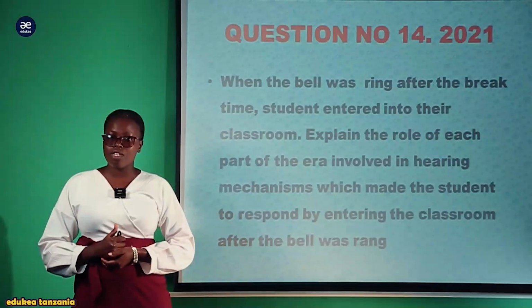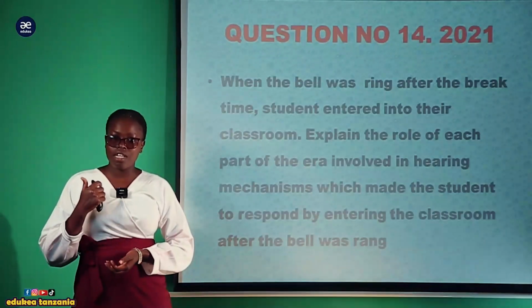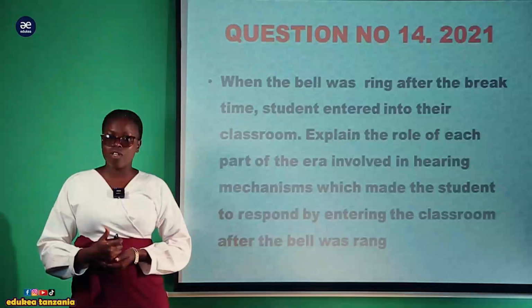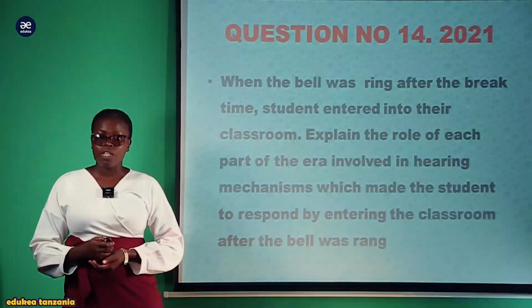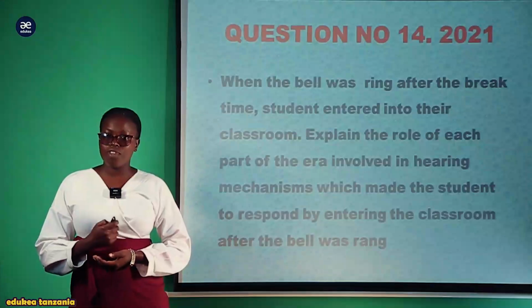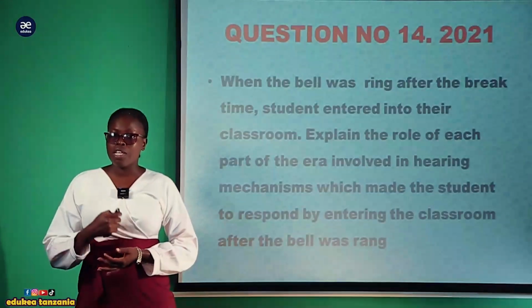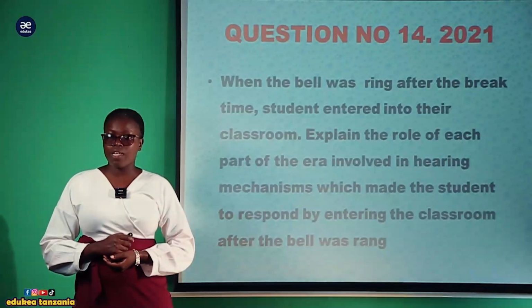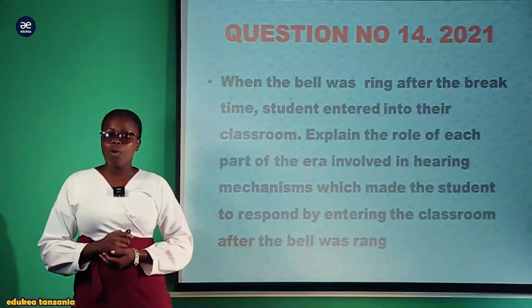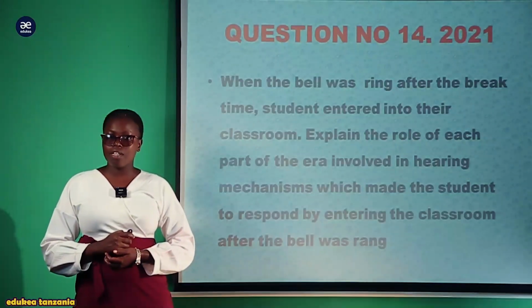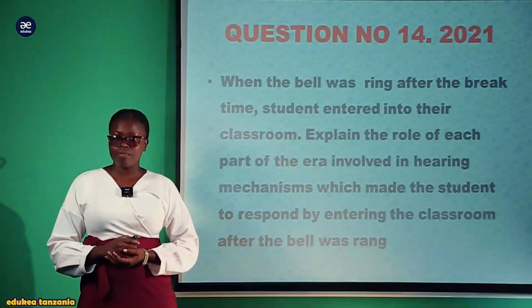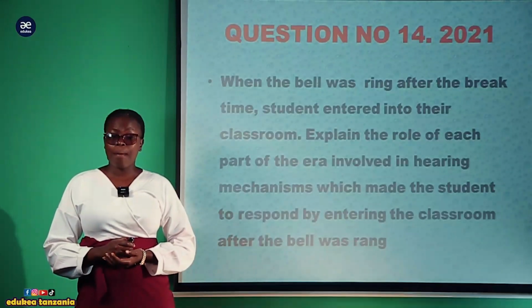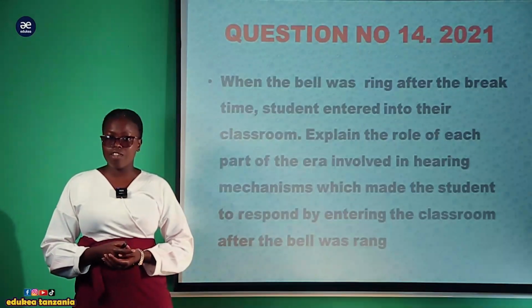It's one of the very important topics because every year questions come from this particular topic. So in order to answer it, you need to have a deep understanding of our topic of coordination, especially the subtopic of sense organs, where we have seen that we have the 5 main sense organs: the ear, skin, eyes and tongue, as well as the nose, which are responsible for detection of different stimuli.